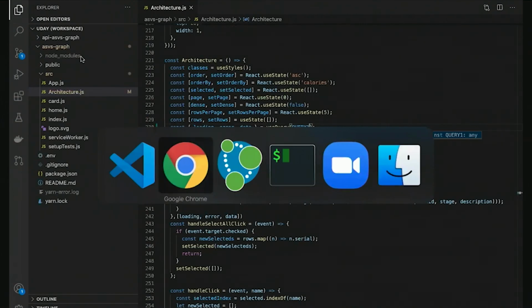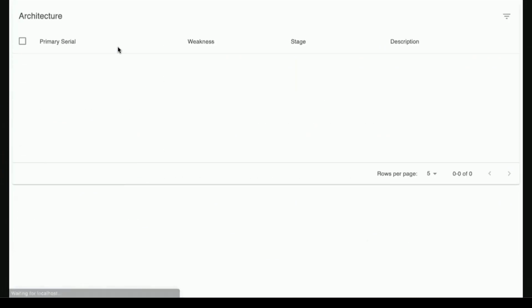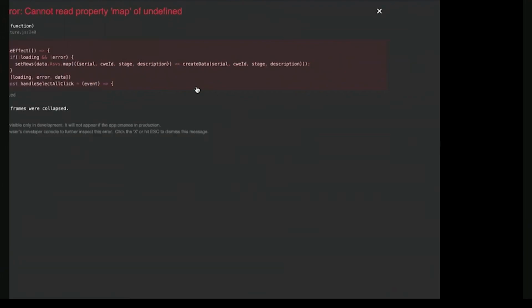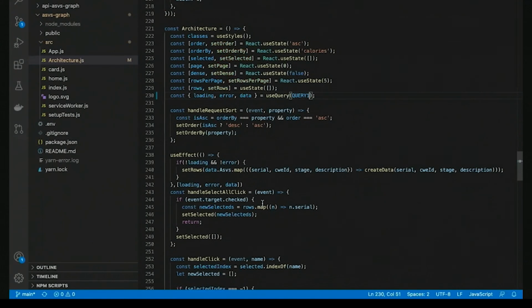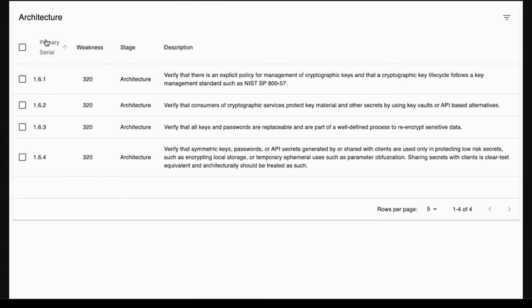If I go back to the React application now and maybe reload the page, everything should be just the cryptography results that I'm interested in. All right, so this is pretty much line 240, and the bug here is because I'm looking for the wrong type of information from GraphQL, and that's pretty much the reason why I copied the text ahead of time just to copy paste it back here. And now we see just the 4 pieces of information in architecture verification stage of ASVS that are related to cryptography.